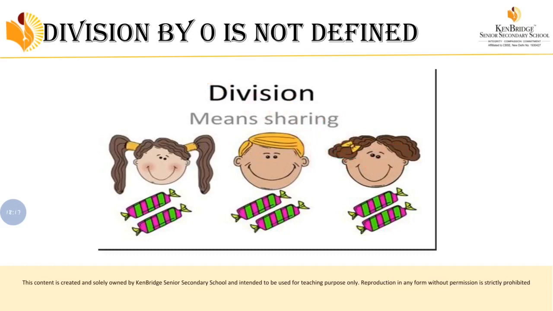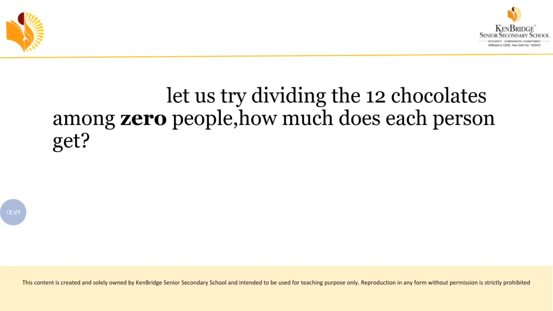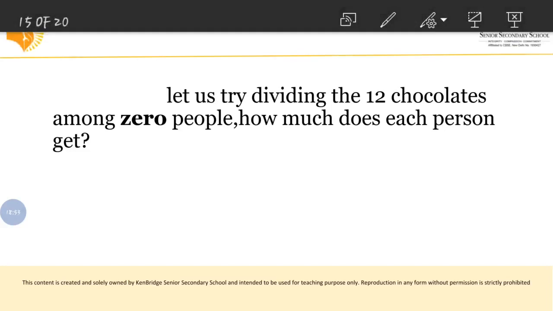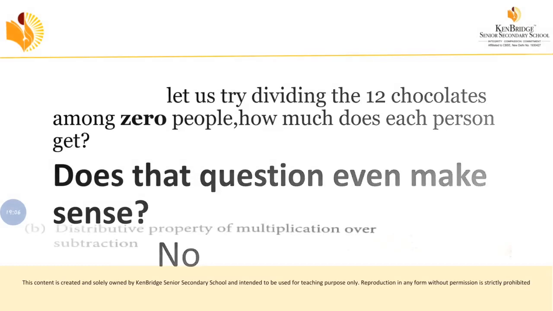So when you are sharing the chocolates with 0 people, what will you get? How many chocolates will each person get? You are dividing 12 chocolates among 0 people. Each person will get how many chocolates? Definitely you cannot do that, right? Does that question even make sense? No, definitely not. How can we share things with 0 people? Definitely we can't, right? So that is what is given here.